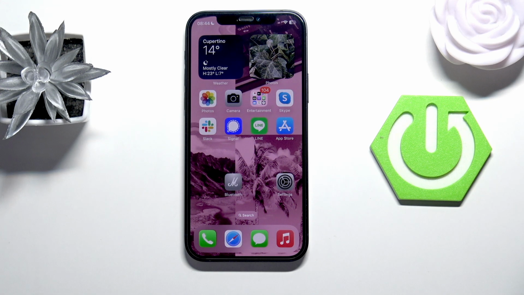Hello, today I'm gonna show you how to set up an alarm clock on iOS.